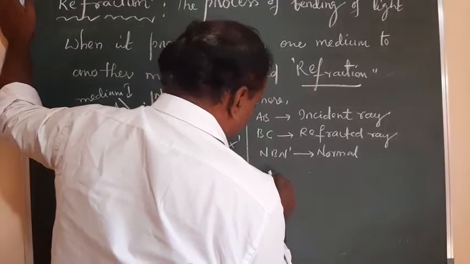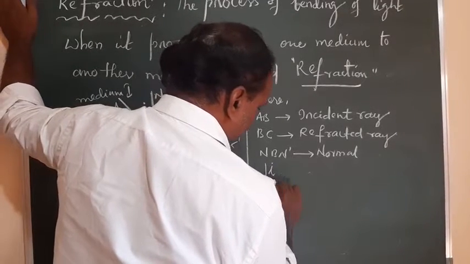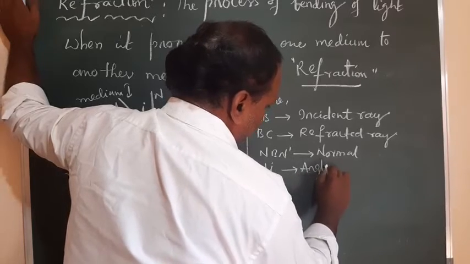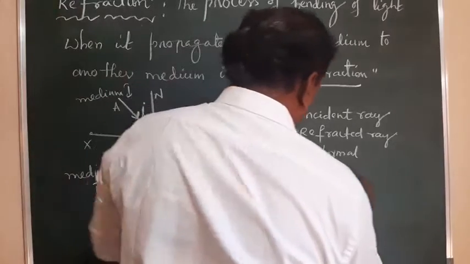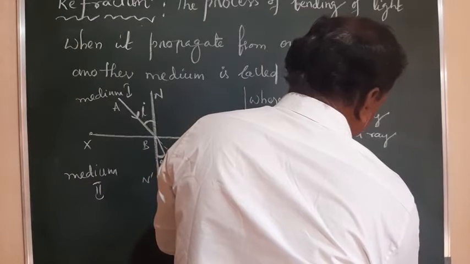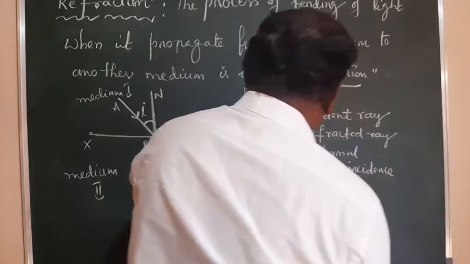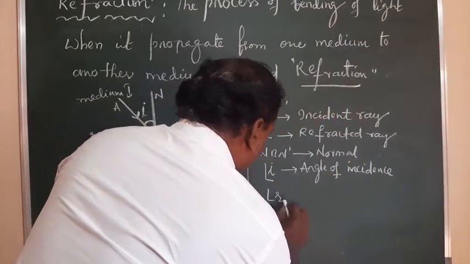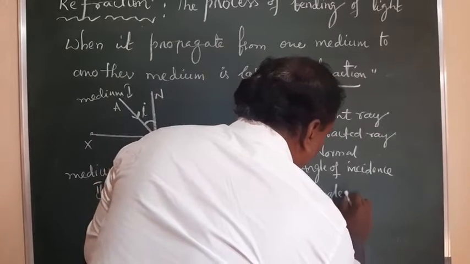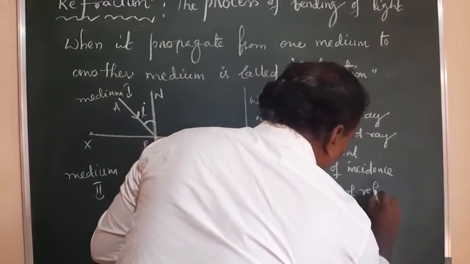So here angle I is the angle of incidence. And similarly this is angle R, which is the angle of refraction.